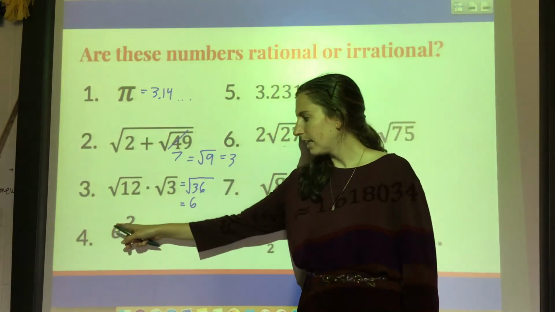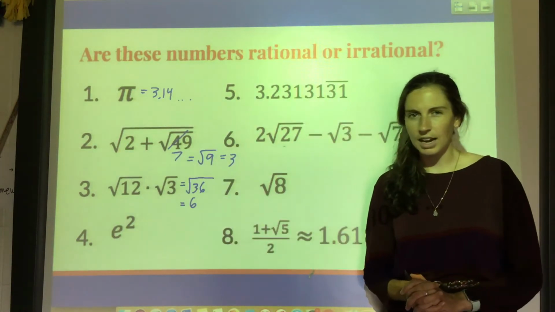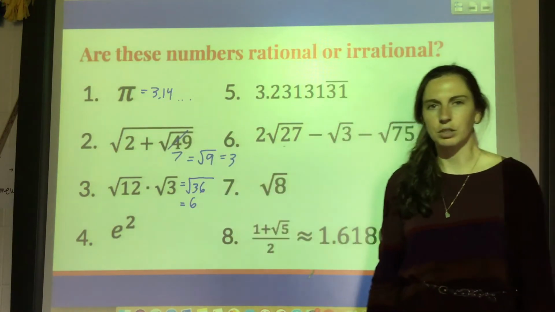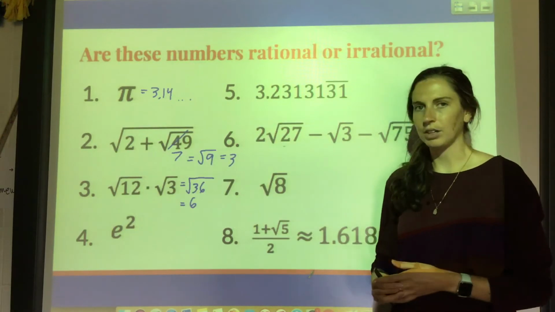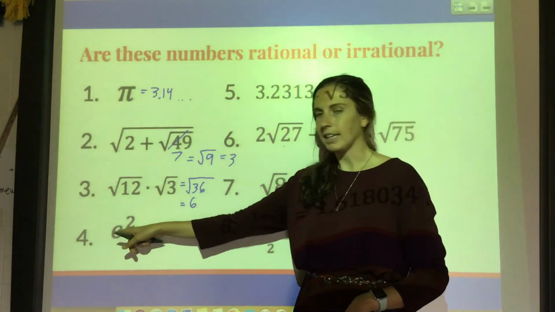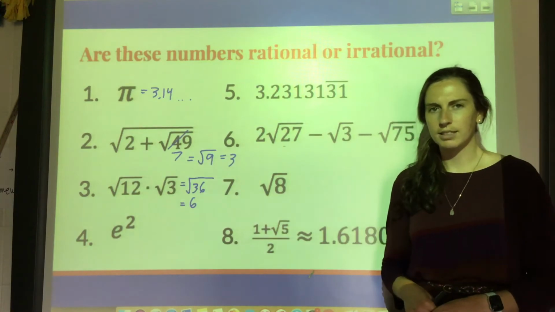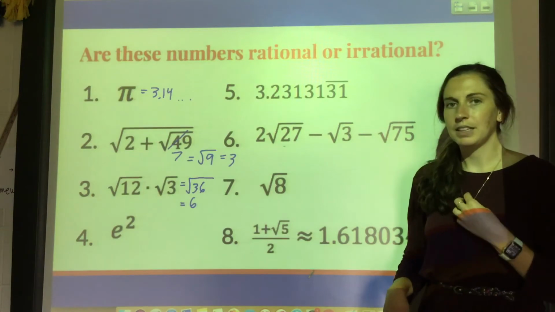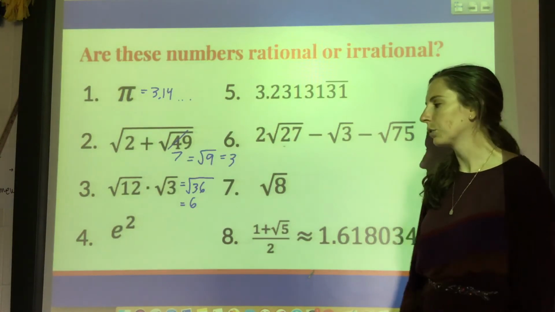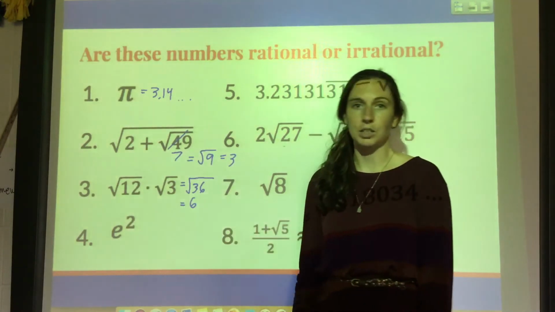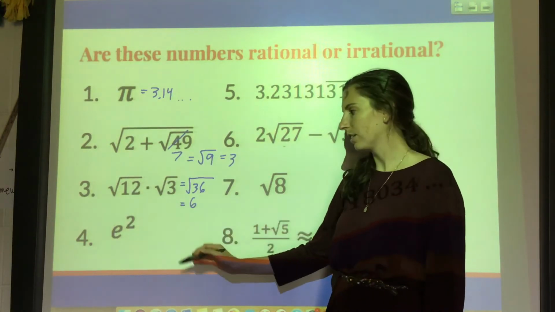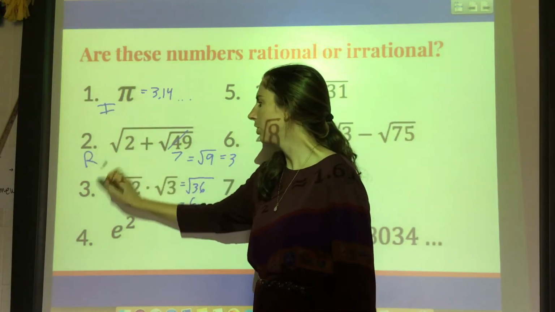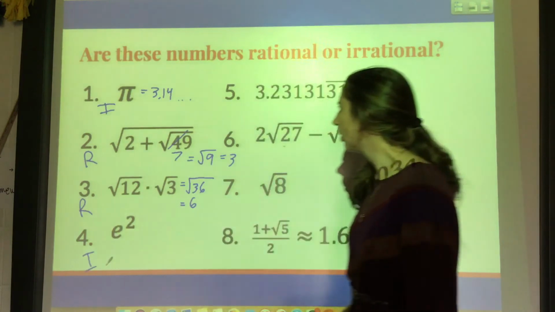This right here is e. E is not actually a variable. E is a number, like pi, that you might see here in the future. If you look on your calculator, whatever calculator you're using, you'll probably see an e. E is about 2.7, and then it goes on forever, and you'll use it later. But e is irrational. It's a decimal that goes on forever without repeating. And if we square it, it's still going to be irrational. You can try that in your calculator and you'll see. So this one was irrational, this one was rational, rational, irrational.